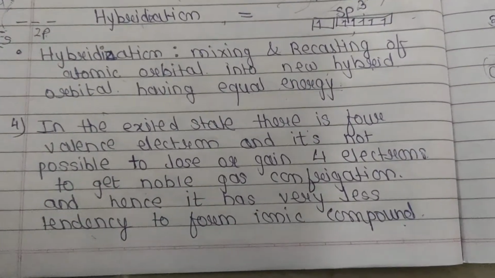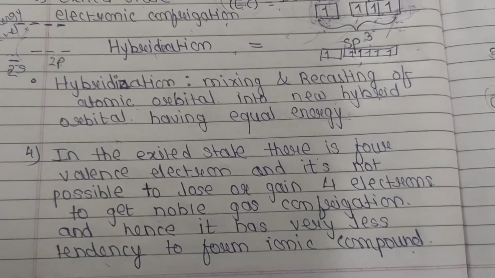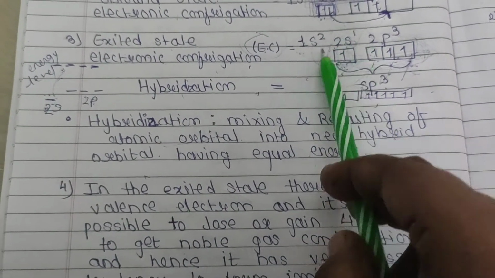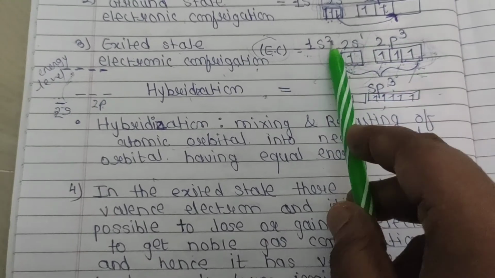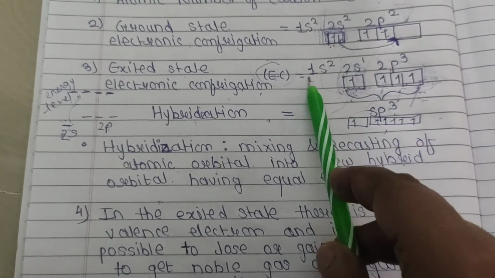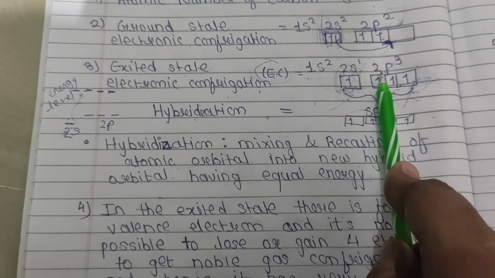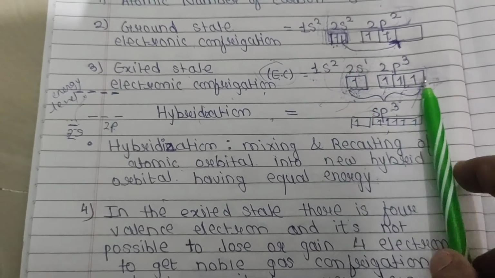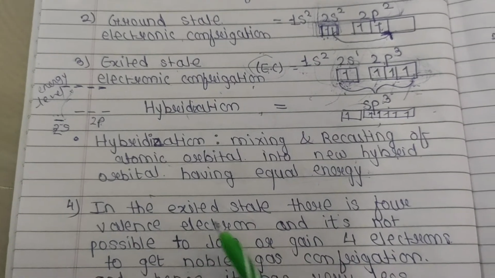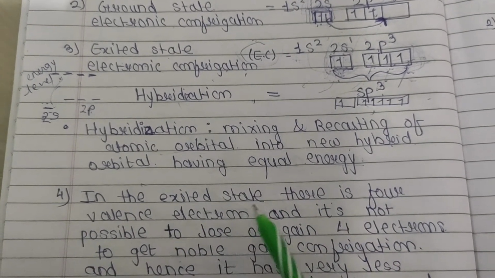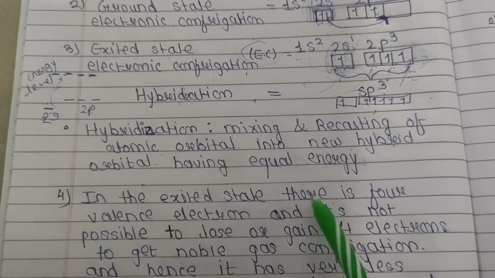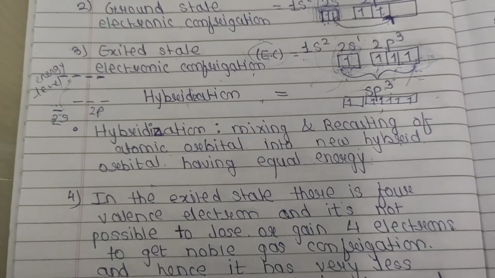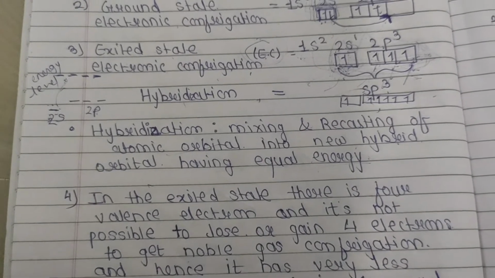In the excited state there are 4 valence electrons. Valence electrons means the electrons present in the outermost shell. This completes the outermost shell, because it is 1s2 2s1 2p3, and the last one is the outermost. So there are 4 valence electrons in the excited state, and it is not possible to lose or gain 4 electrons to get the noble gas configuration.